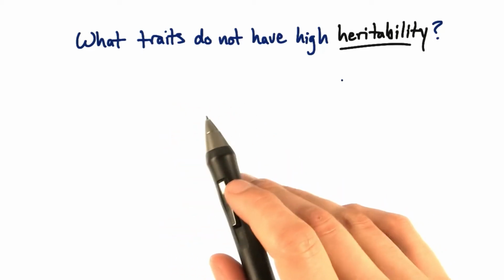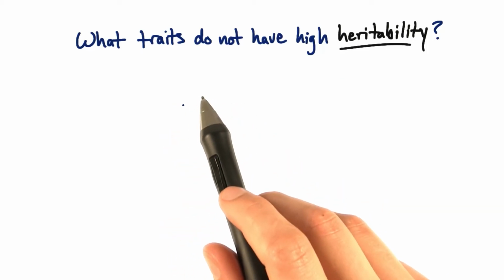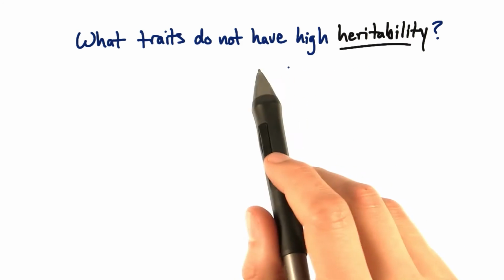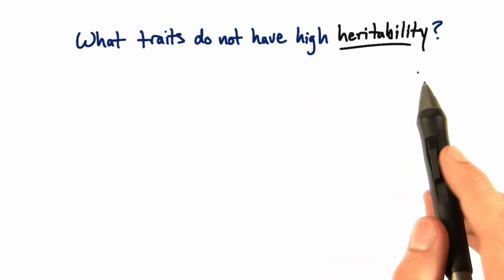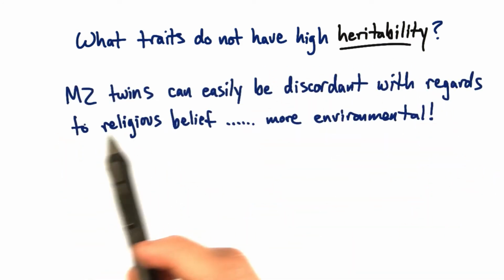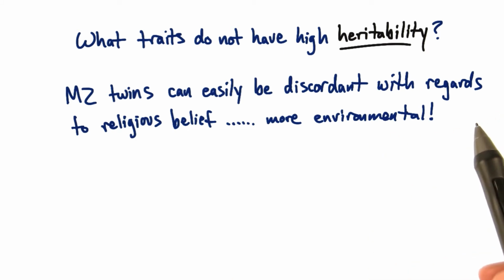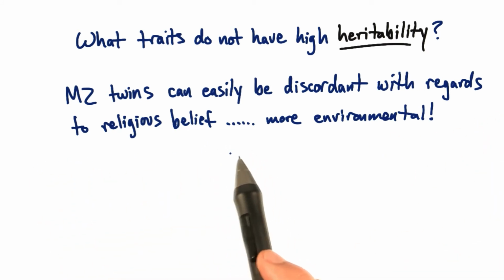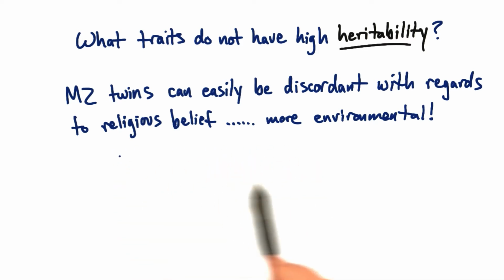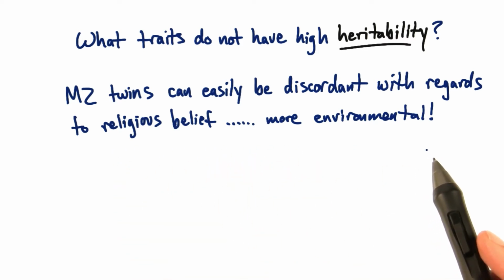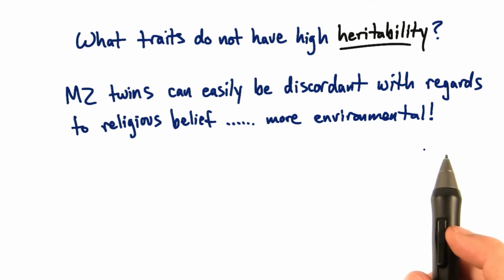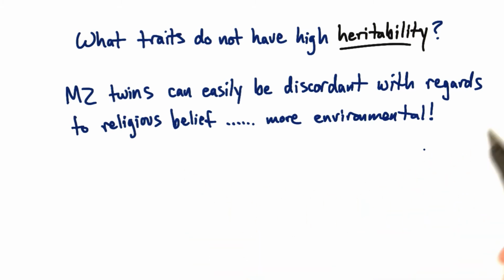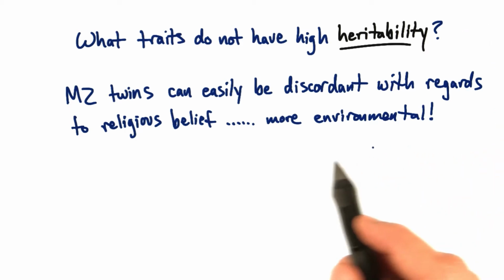Okay, it's about time we pointed out that there are traits that aren't very heritable, meaning that they don't have a high heritability. For example, monozygotic twins can easily be discordant with regards to religious belief. This touches back more on what we discussed in Lesson 1 when we first introduced the idea of traits, and we discussed the idea of a learned versus innate trait. In this case, we're talking about a lower heritability, meaning that it's more of a learned trait.